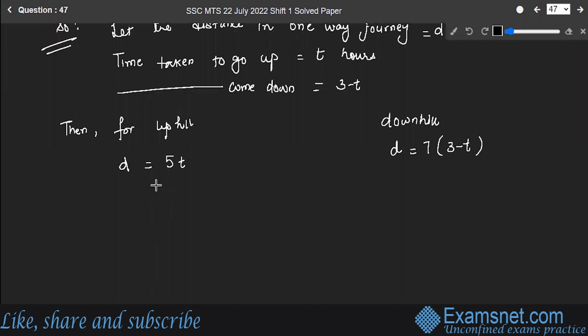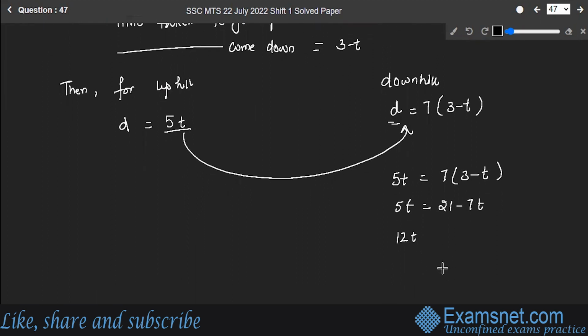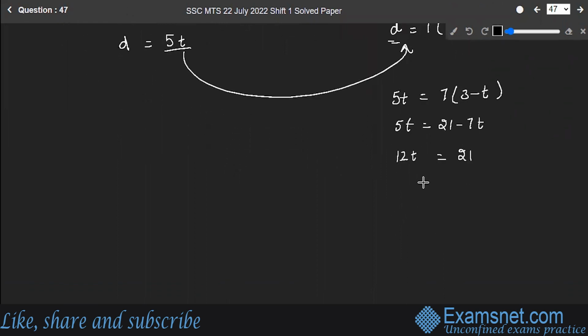So, okay, fine. What we'll do over here, I'll put D is equal to 5T in this question. So, 5T is equal to 7 into 3 minus T. So, 5T is equal to 21 minus 7T. 12T is equal to 21. So, T is equal to 21 upon 12.